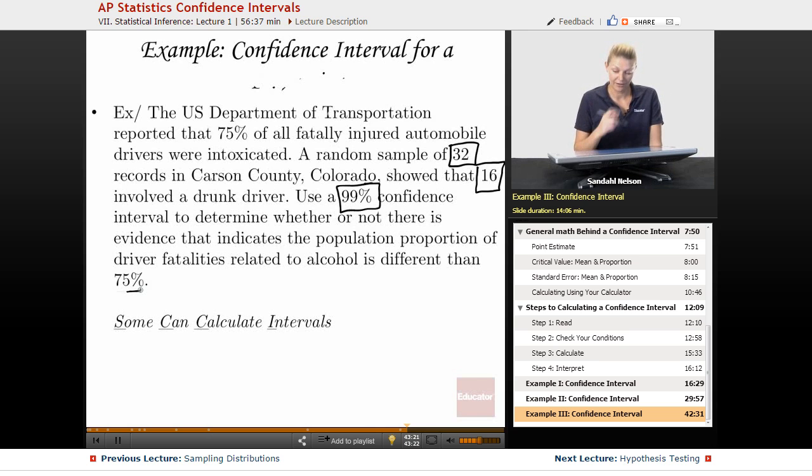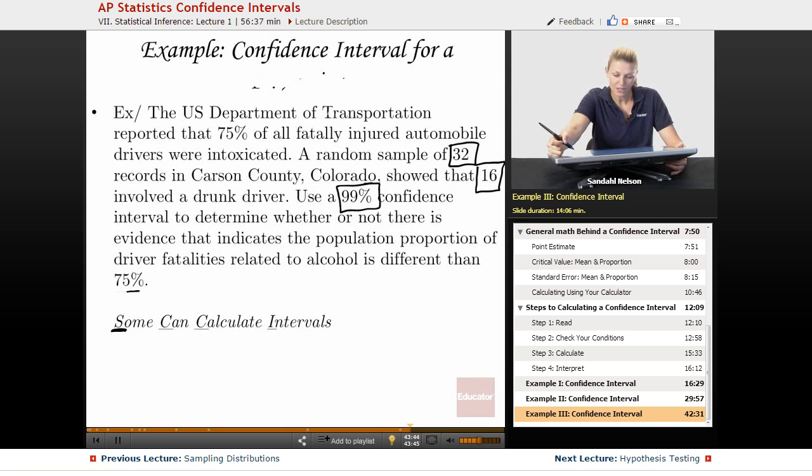So we know this is an interval because it says calculate a confidence interval. So let's go through our steps. Some can calculate intervals. So first we're going to look for our statistics. Before we start looking for statistics, we should ask ourselves, is this about a mean or about a proportion? So we're going to look through for hints.